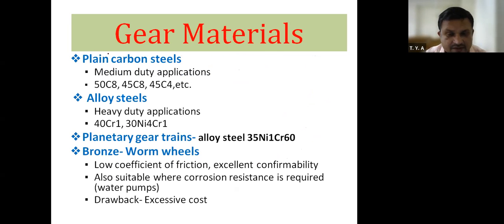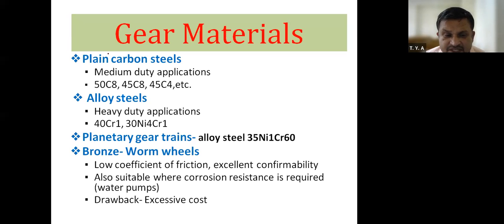Now next is plain carbon steel. These plain carbon steels are used for medium duty applications. Now, what are the main carbon steels?